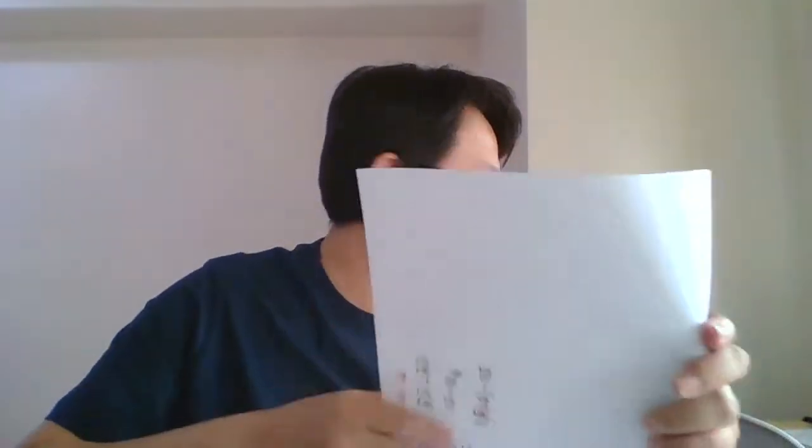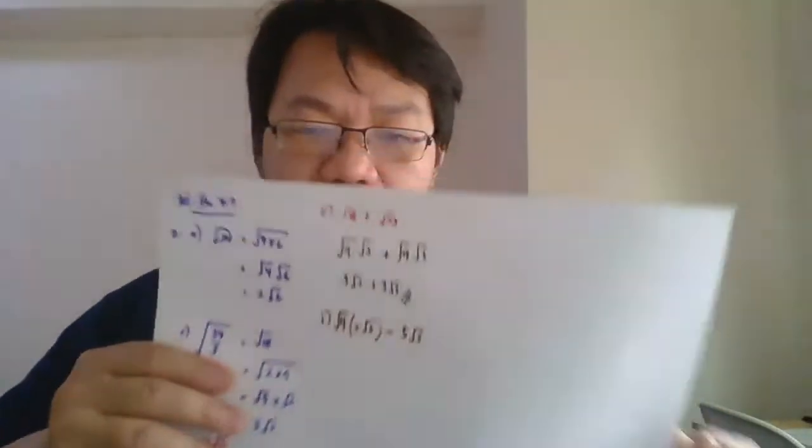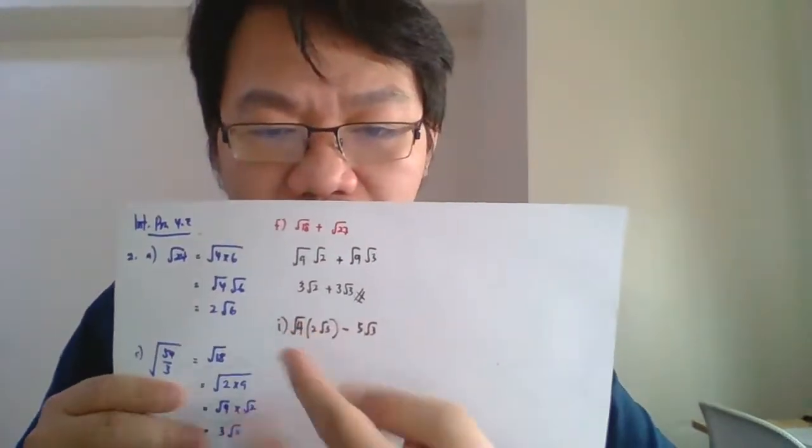Let's do I. Surd 4 is 2, right? 2 surd 3 minus 5 surd 3. So guys, this is the question for I. Surd 4 is 2.